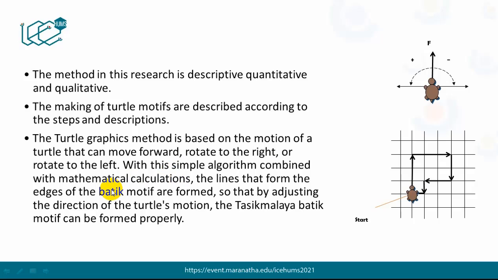With this simple algorithm combined with mathematical calculation, the lines that form the edges of the batik motif are formed, so that by adjusting the direction of the turtle's motion, the Tasikmalaya batik motif can be formed properly. Let's see the turtle example.